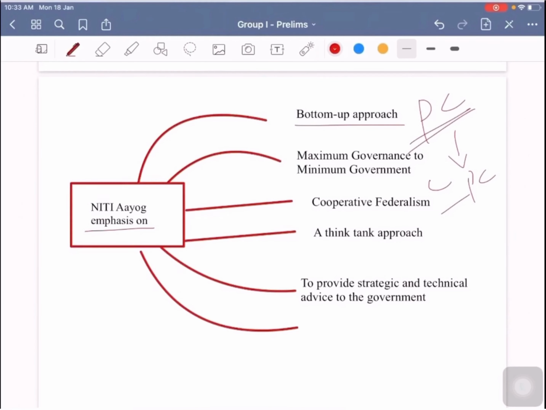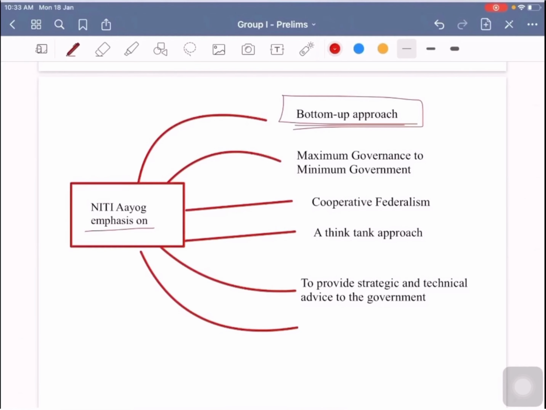And there is only less scope for the states' involvement and coordination between the center and states. So it is basically a top down approach. However, this has changed with the Niti Aayog, where it is a bottom up approach.